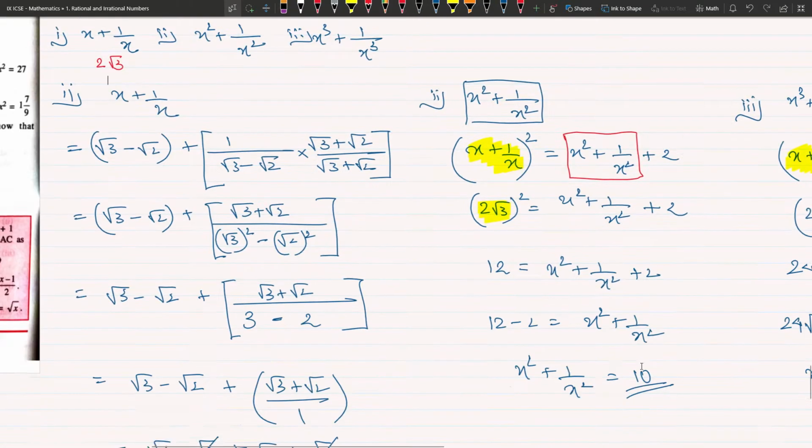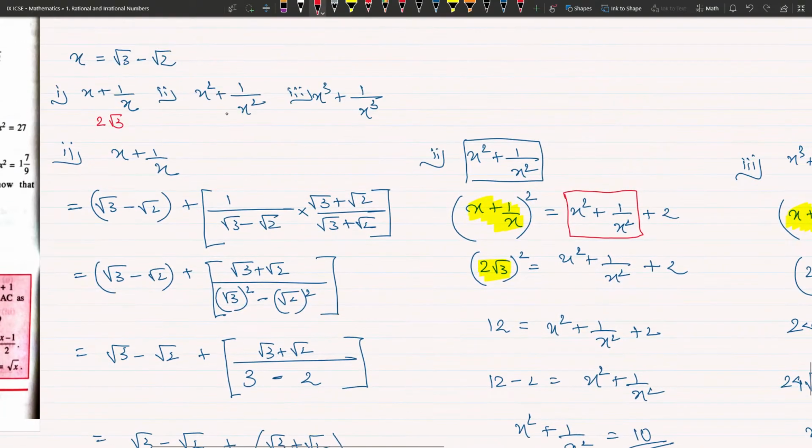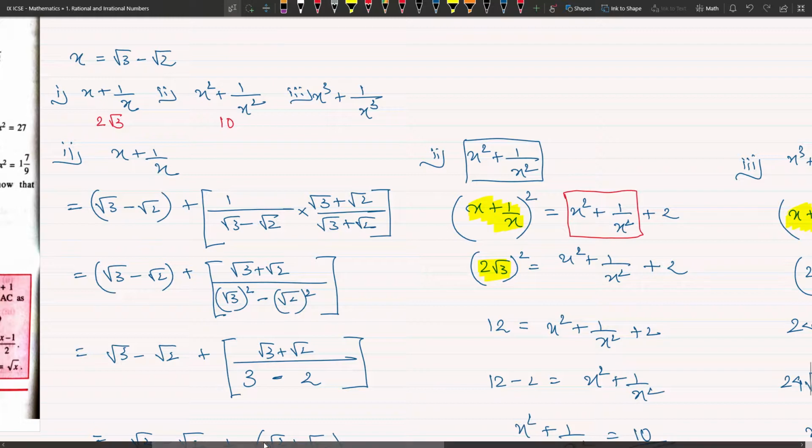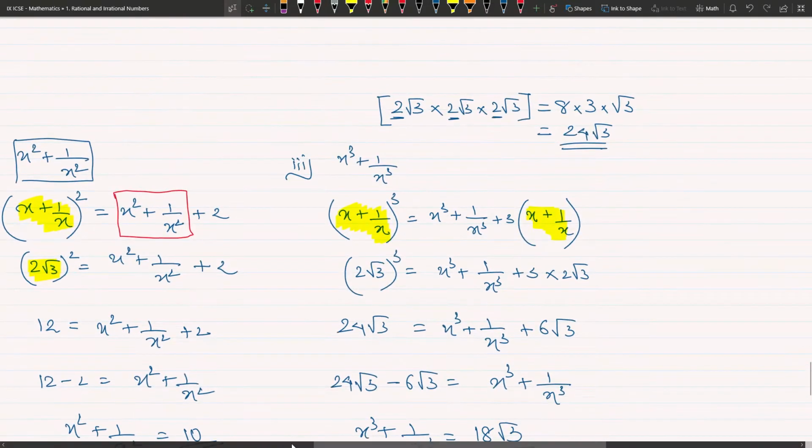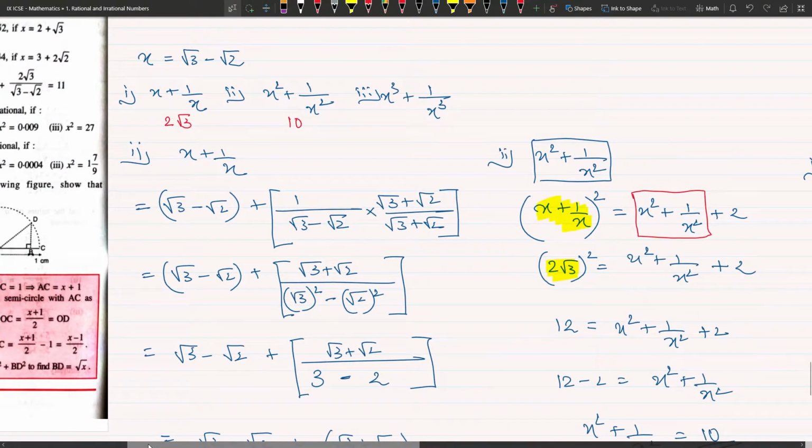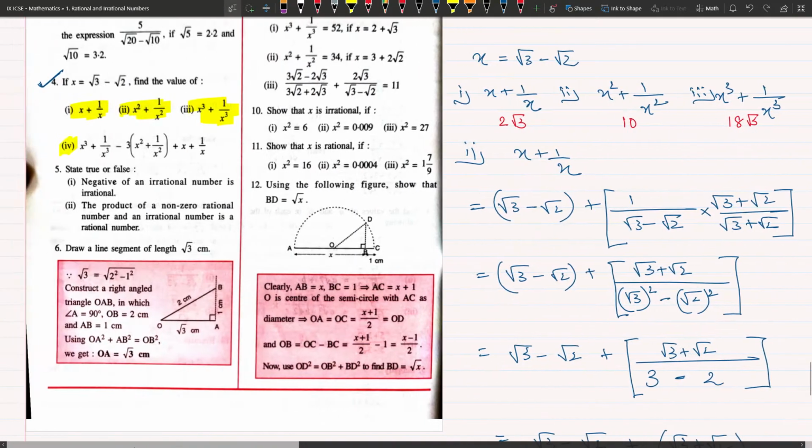The second answer was 10, and the last answer was 18 root 3. Okay, now what you have to find in the fourth sub question of this question, you have to find this.